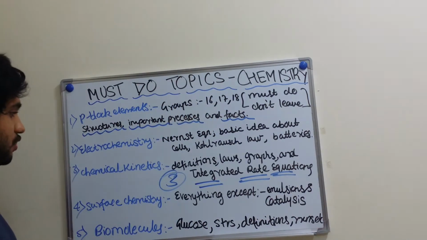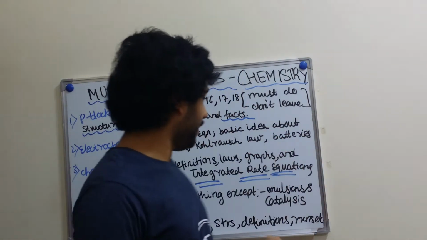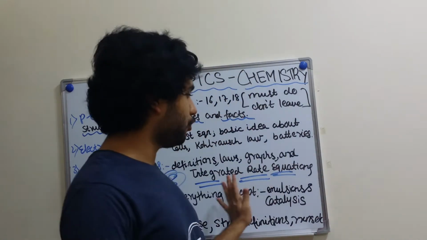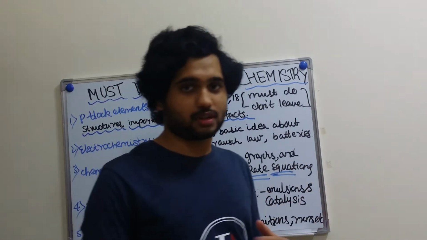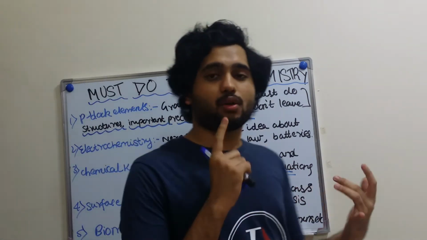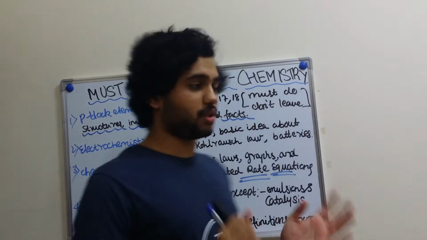Next is surface chemistry. Again from surface chemistry you have to study the entire chapter, everything except emulsions and catalysis. Emulsions and catalysis have been removed from the syllabus for this year due to COVID. So you need to be thorough with colloids, adsorption, absorption, physisorption, chemisorption, etc.